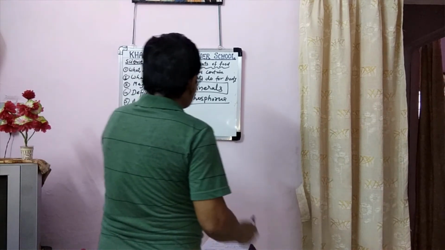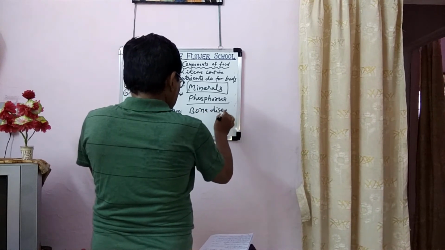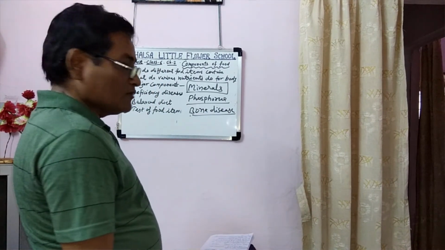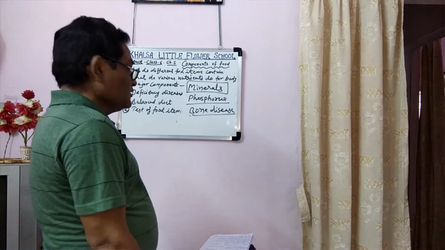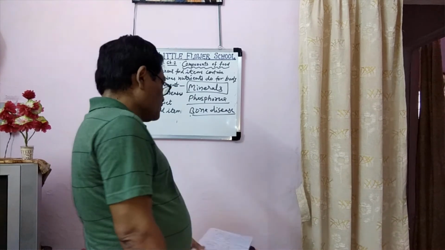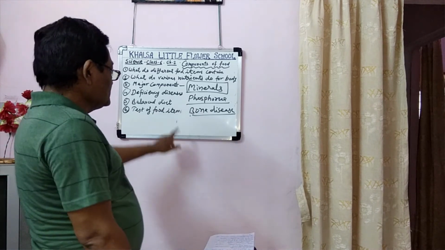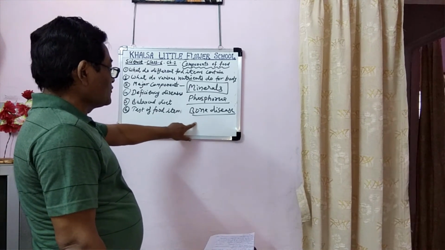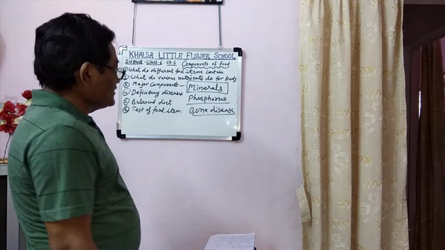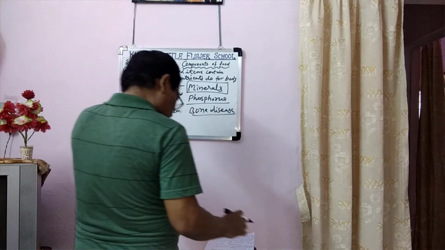Its deficiency causes bone disease. There are different types of bone diseases. If we do not take phosphorus in our food, we will suffer from bone disease. So we should eat one banana daily and milk. We have discussed earlier that milk is the best food. In milk, all the nutrients are found. So children drink milk daily, and by the milk they can get all the nutrients in proper quantity.